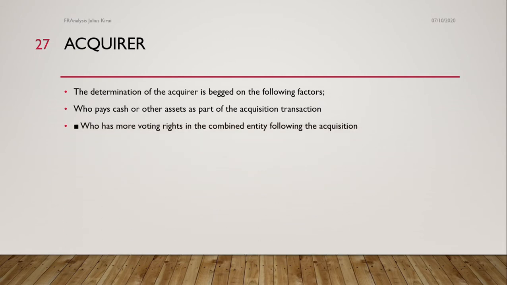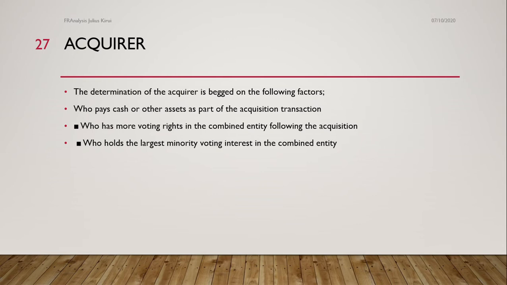Number two, who has the most voting rights in the combined entity following the acquisition. So any person who has the right to vote during the combination of business. Then number three, who holds the largest minority voting interest in the combined entity. Now, when you talk about combined entities, we are looking at businesses, companies which are joining hands together for the success of their businesses. Now, you've heard about mergers, you've heard about acquisition. These all are business combination models.